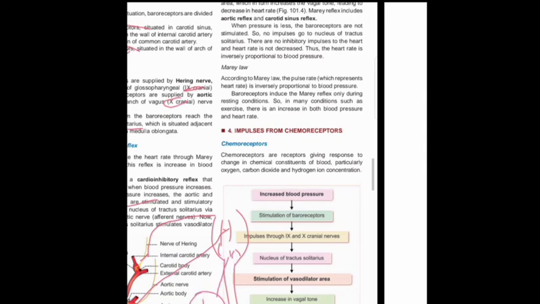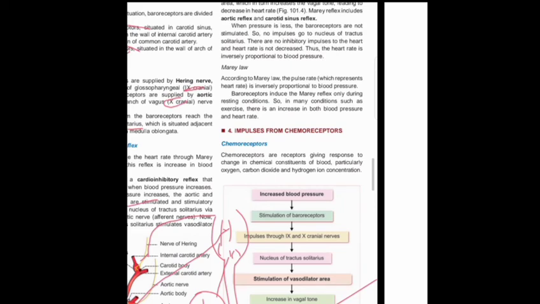When the vagus nerve or vagal tone increases, we know vagus impulse is inversely related to heart rate. So when the vagus nerve is activated, heart rate decreases, which leads to bradycardia.